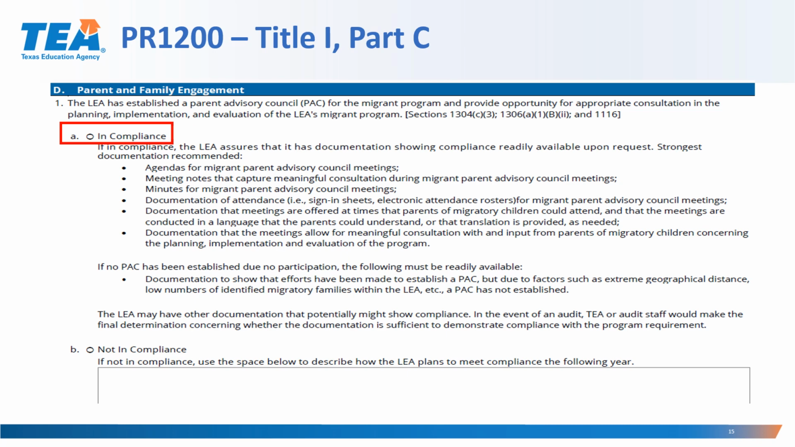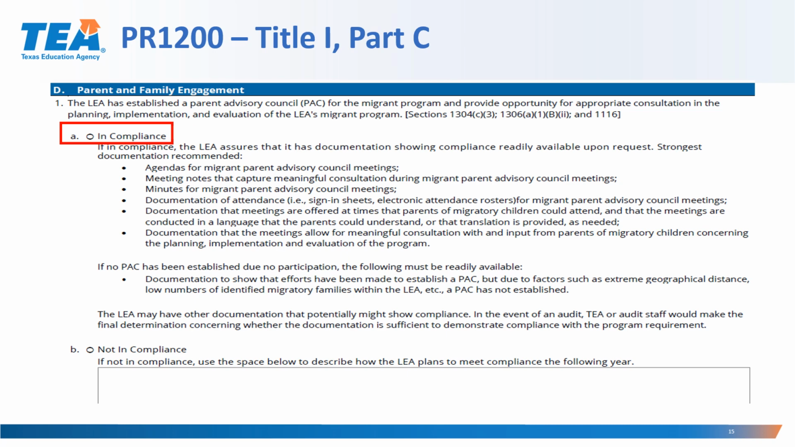If no PAC has been established due to no participation, the following must be readily available. Documentation to show that efforts have been made to establish a PAC, but due to factors such as extreme geographical distance, low numbers of identified migratory families within the LEA, etc., a PAC has not been established. But the district has to show that the effort took place. And that is the crucial part of this.